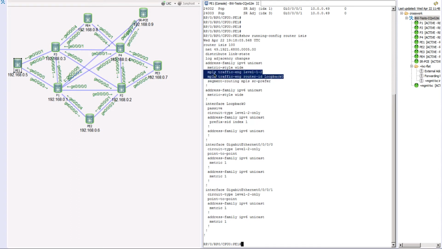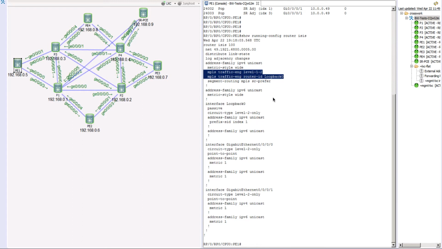What these commands do is, for MPLS traffic engineering, tell you the levels I'm working with in my ISIS. In this case, my ISIS is operating in both level 1 as well as level 2. This command is a pretty cool and important command. What it says is that in the MPLS traffic engineering world, you can identify this router using the router ID, which is from the loopback.